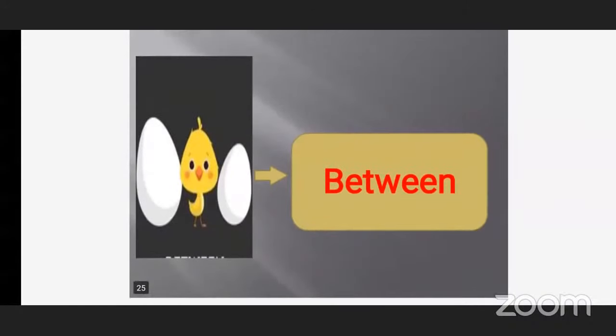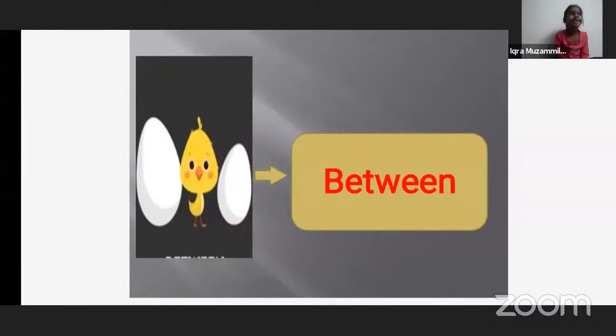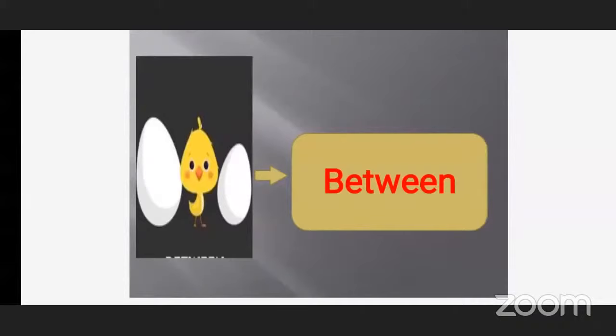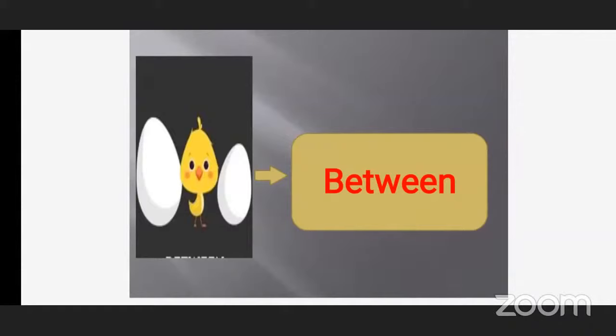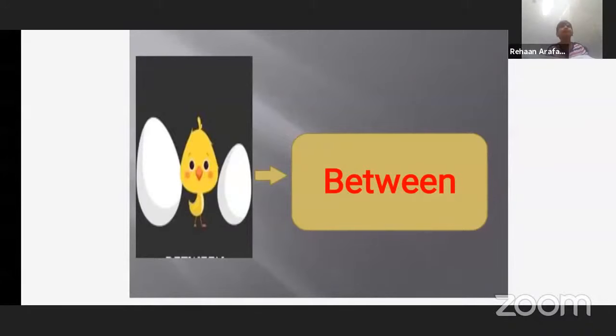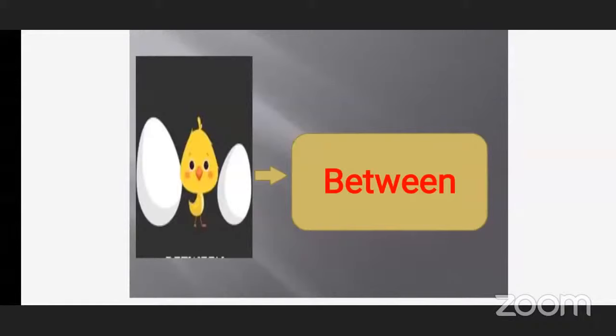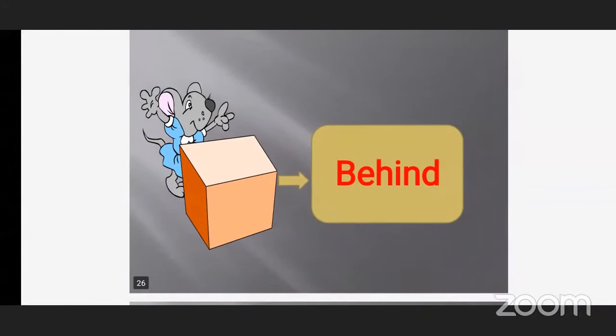And the chicken is in the center. Yes or no? Yes, teacher. In both the sides, left and right, there are eggs. And the chicken is in the center. So for such a position, we use the word between. Between. What do we call it? Between. Very good.